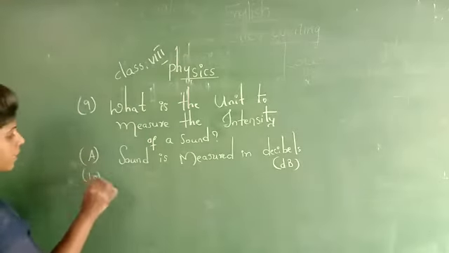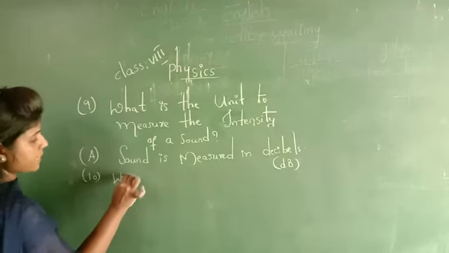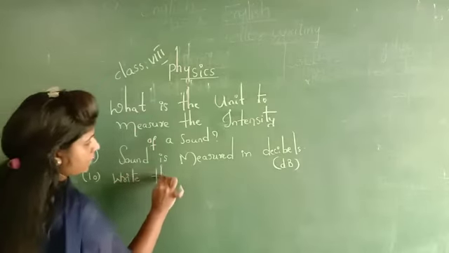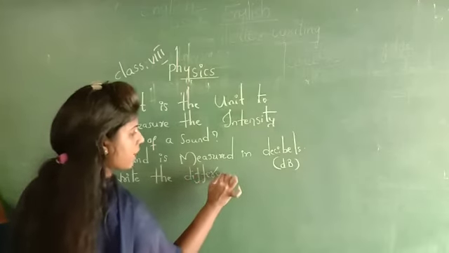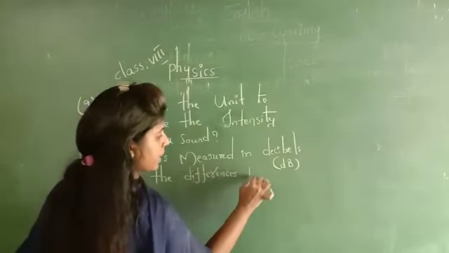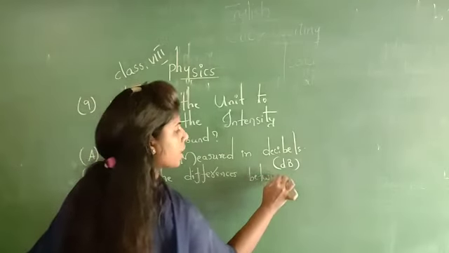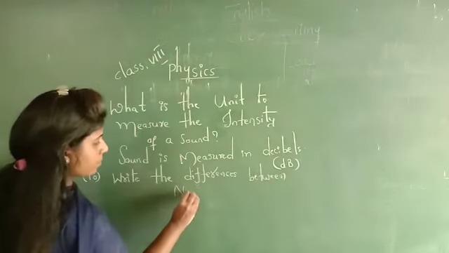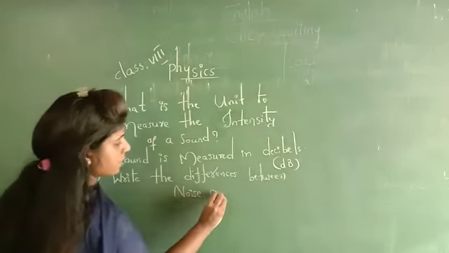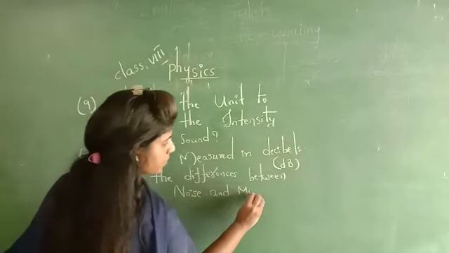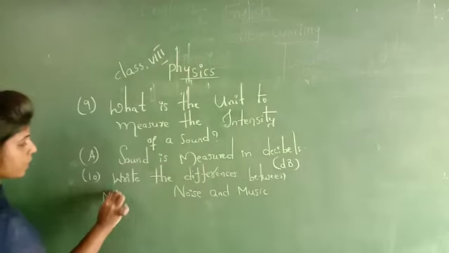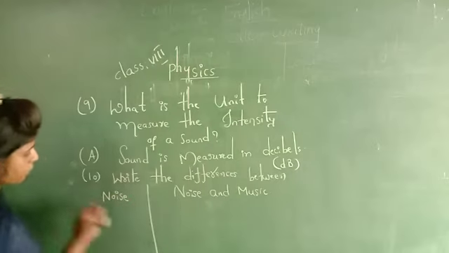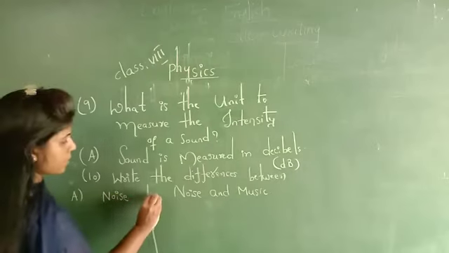Next, 10th question, Anna. Write the differences between noise and music. If you learn one, you will get the remaining part also, Nana. Noise, music.